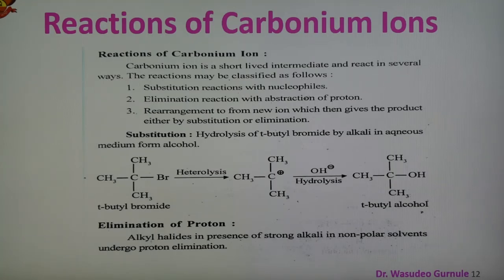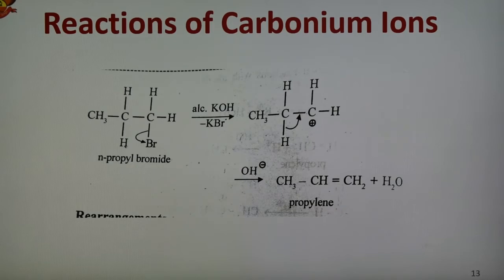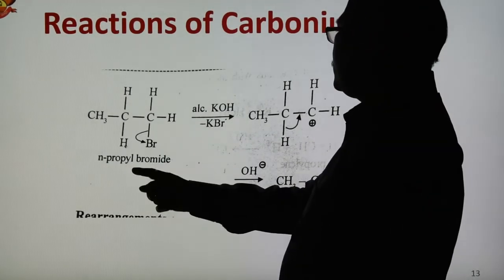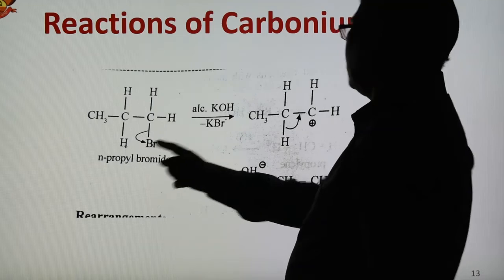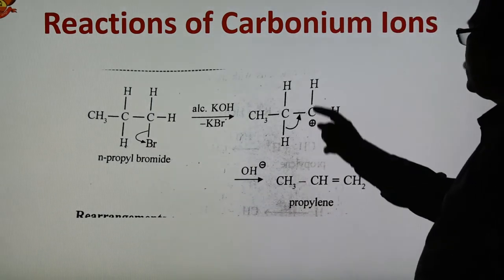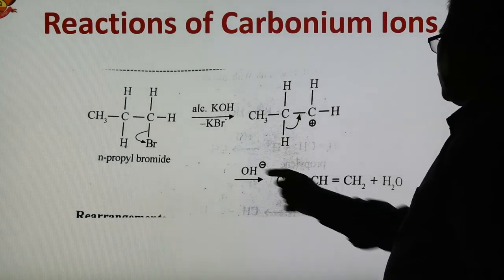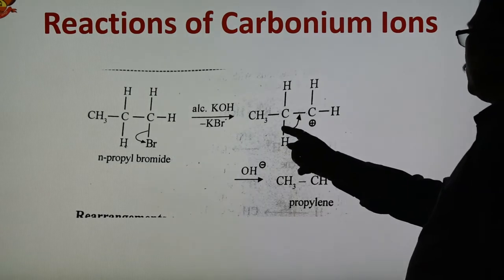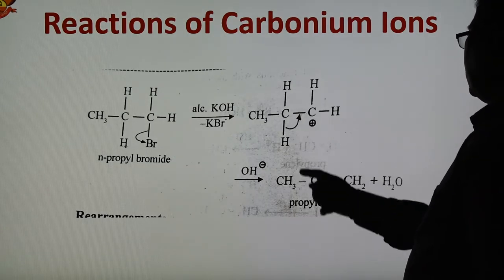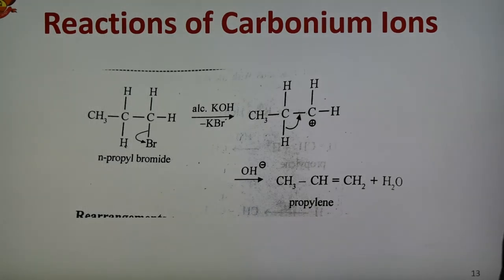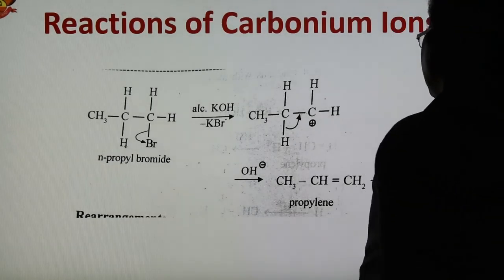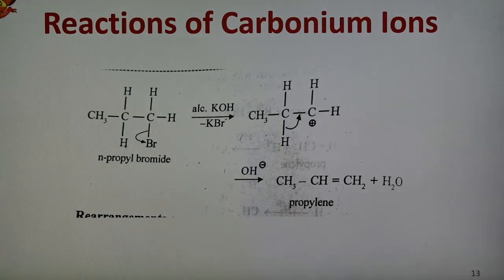In the elimination of a proton, an alkyl halide in the presence of strong alkali in non-polar solvent undergoes proton elimination. How does this take place? Here this is n-propyl bromide; this bond breaks, Br separates, and this carbon has a positive charge, forming the carbonium ion. After that there is reaction with OH minus. This proton is also eliminated, a double bond forms, and water is eliminated. This proton and this OH separate as water, and we get propylene. So this is another reaction, elimination, in which a proton is eliminated.